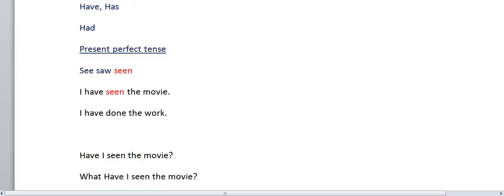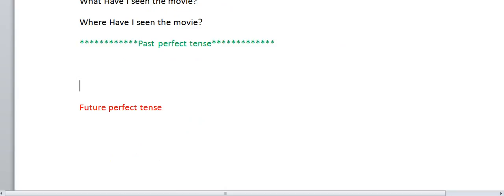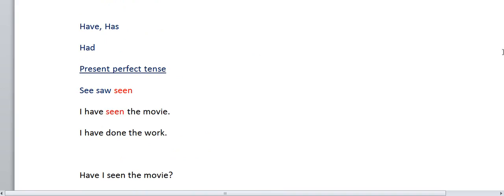Now I am moving to past perfect tense. See, this is the past perfect tense. Past perfect tense means we have to use had. The action is started in the past and completed in the past itself. Now we are talking about the past. Here I was talking about the present perfect tense.